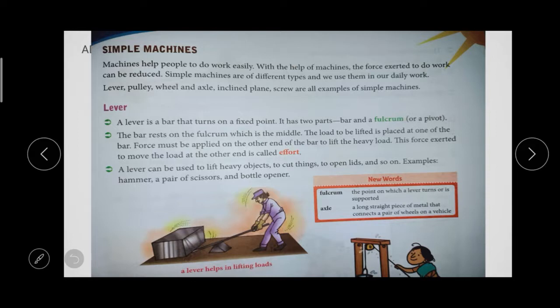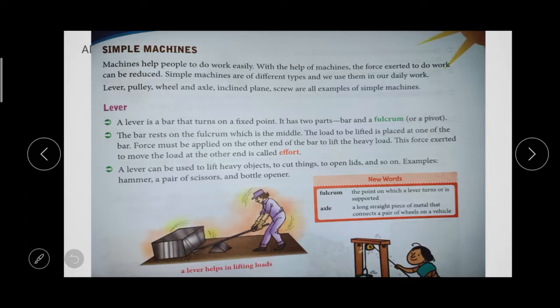So time is very precious, right? To reduce the work of a human, they are making different machines every day. So a machine will help the people to do the work. With the help of the machine, we can do the work and reduce the time for the work, okay. So simple machines are of different types.